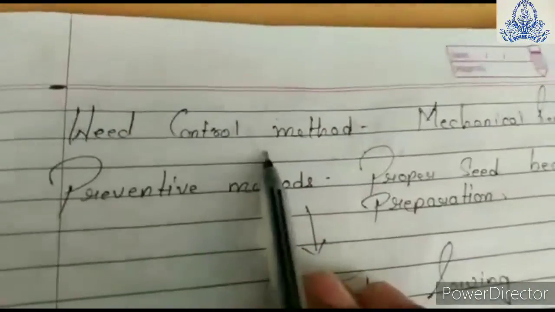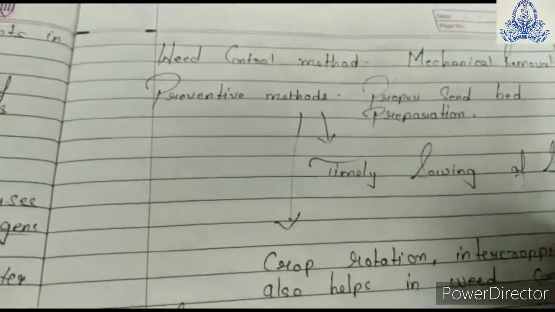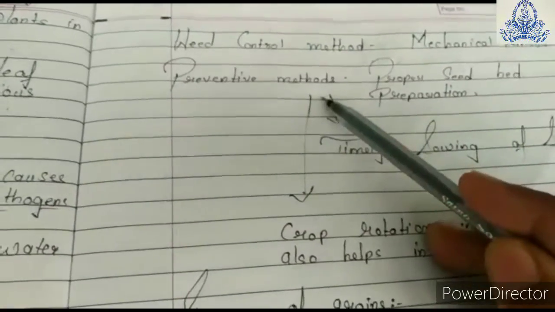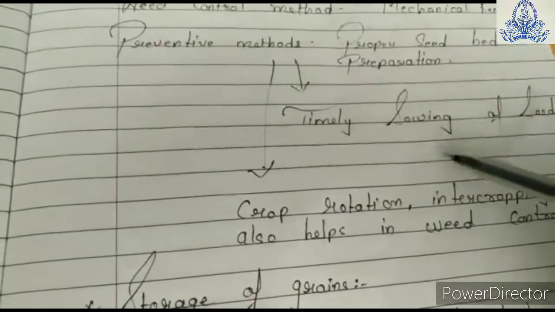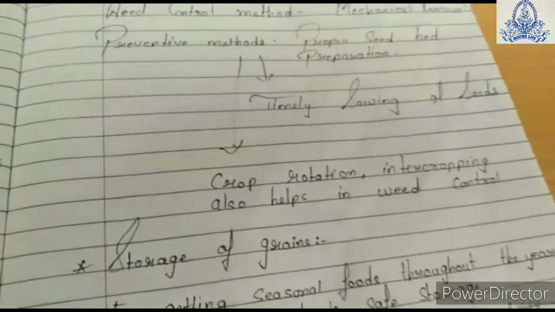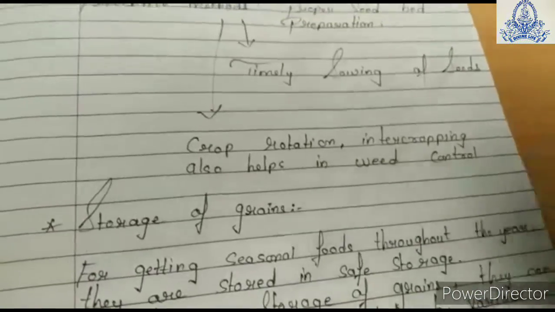Let us see the weed control methods. Weed control methods include mechanical removal and preventive methods such as proper seedbed preparation, timely sowing of seeds, and crop rotation. Intercropping also helps in weed control.